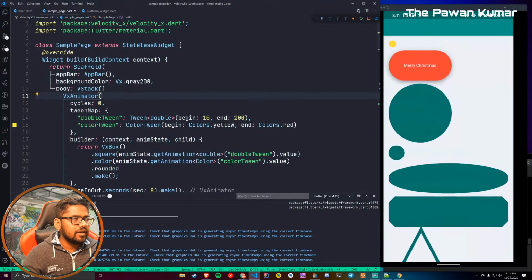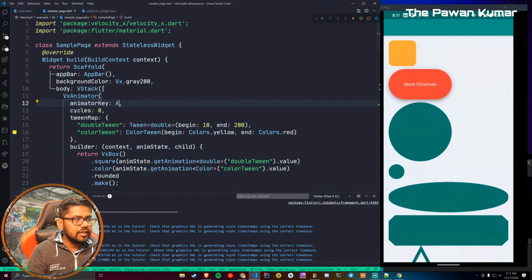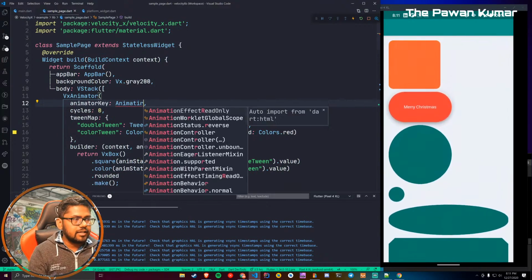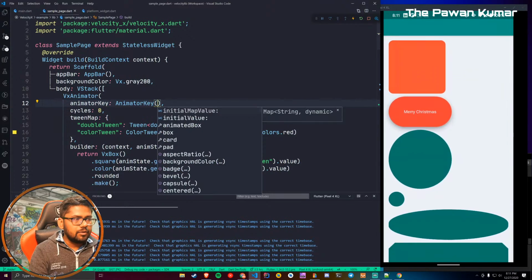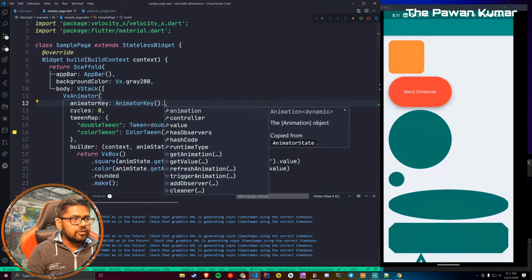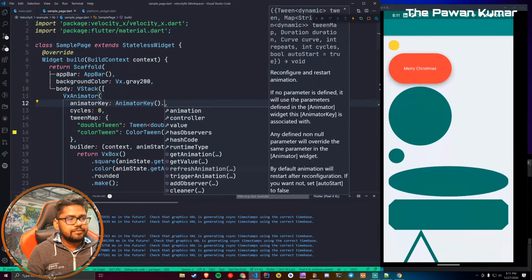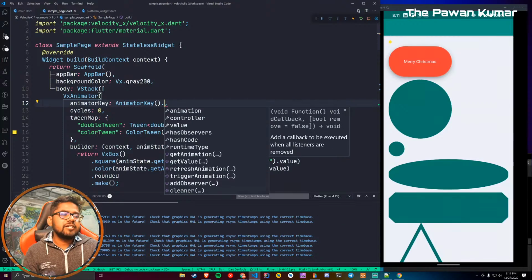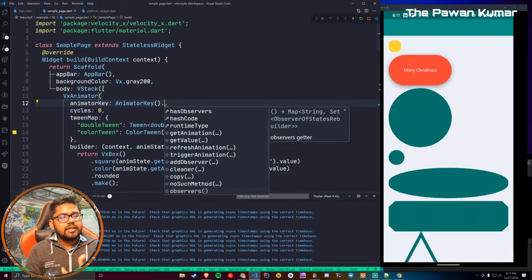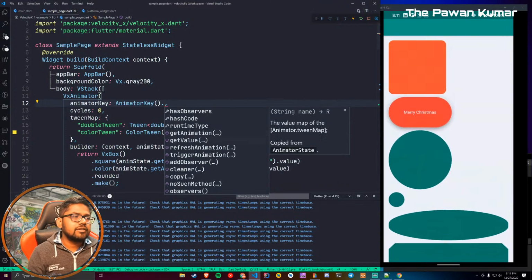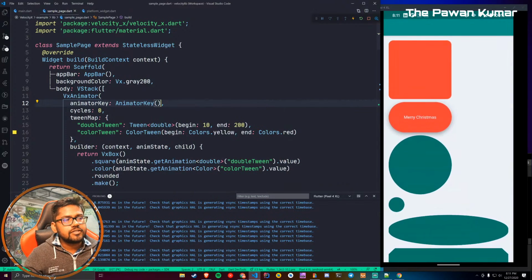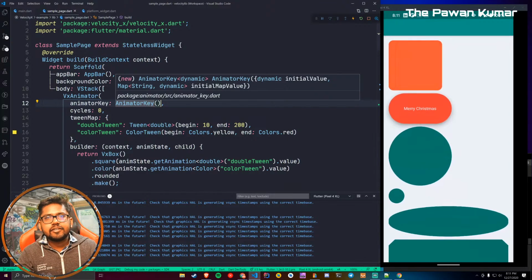For example, if I show you this animator key, you will see that it has some methods: refresh animation, trigger animation, clear, copy you don't need, get animation. You can get an animation. All these things you can use with this animator key.